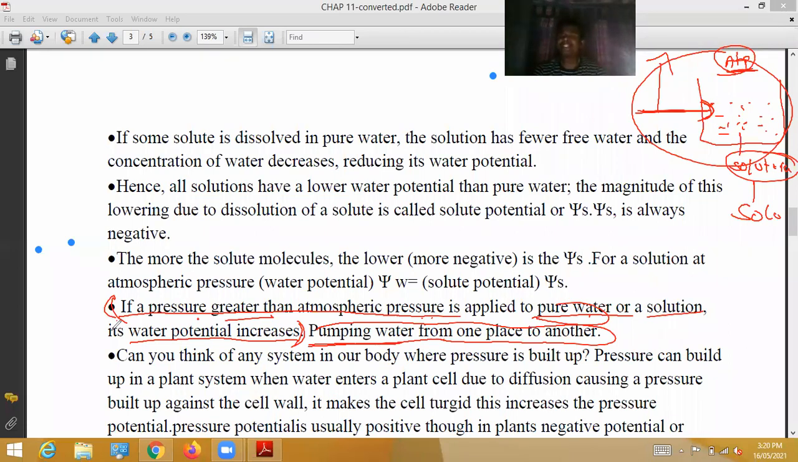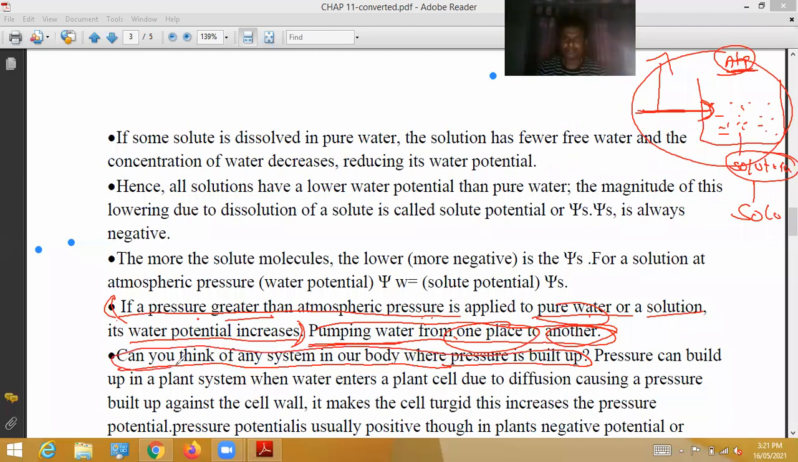If water potential is increased, kinetic energy rises, then water is moved. So this is equivalent to pumping water from one particular place to another, or from one system to another system. Okay, so here, can you think of any system in our body where pressure builds up? One general question.